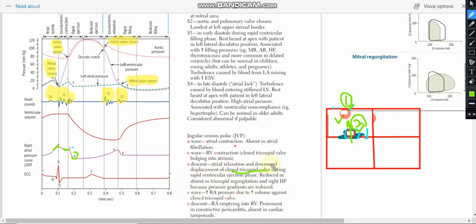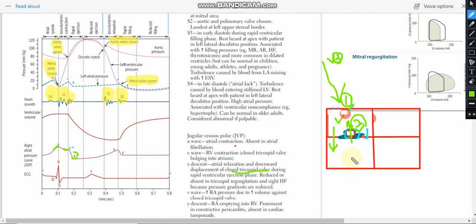Now we have the V wave. The V wave is basically when more of the blood comes to the atria from outside, due to the vena cava and so on. More blood is coming into the atria, which again leads to an increase in the pressure of the atria, so it leads to the V wave. That is the third positive wave, right? Then we have the Y descent. The Y descent is when blood in the atrium goes into the ventricle. When the blood from the atrium goes into the ventricle, that leads to a decrease in the pressure of the atrium and leads to the Y descent.